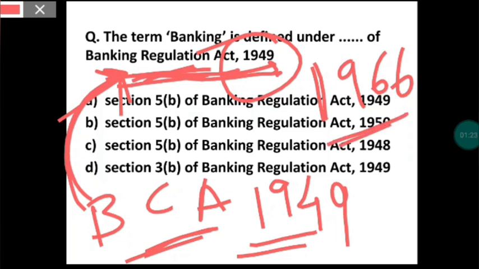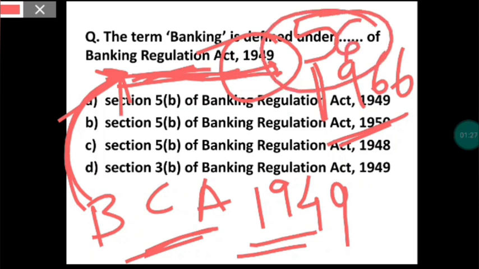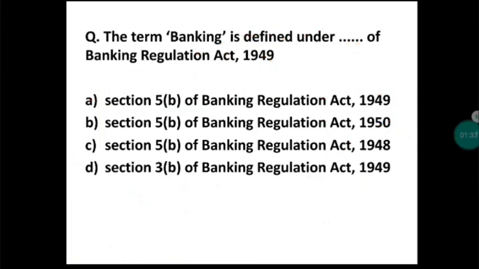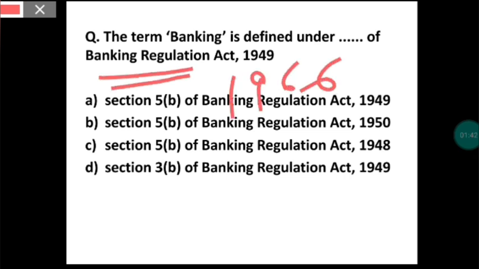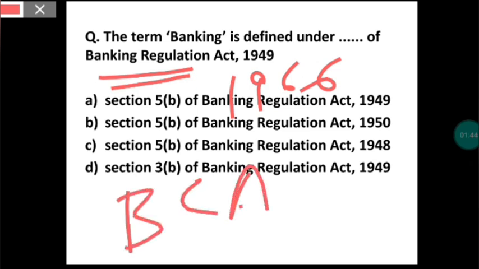Okay, and this Banking Regulation Act has total 56 sections in it. Okay, so I would like to repeat this. The Banking Regulation Act 1966 was initially called as Banking Companies Act 1949.